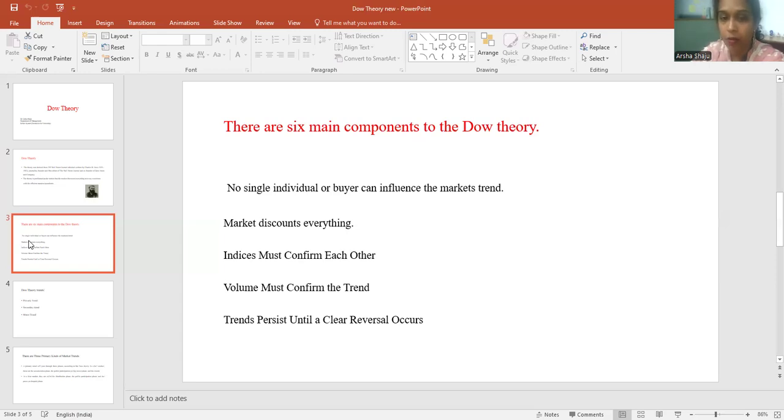And next is that volume must confirm the trend. Suppose we are saying the price is increasing, then there should be an adequate number of shares traded. Then only can we tell that. Otherwise, if the volume is very low, then we cannot say that the trend is happening.